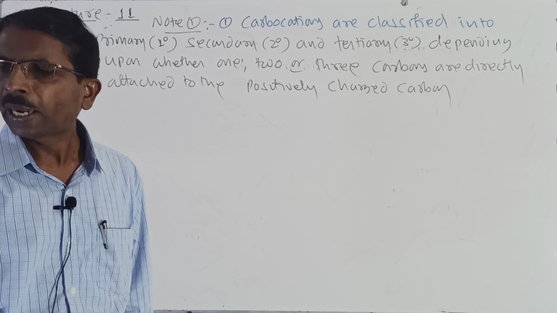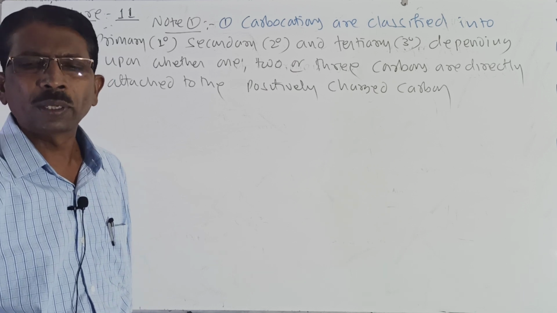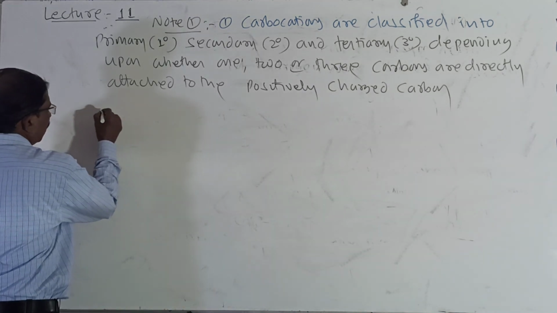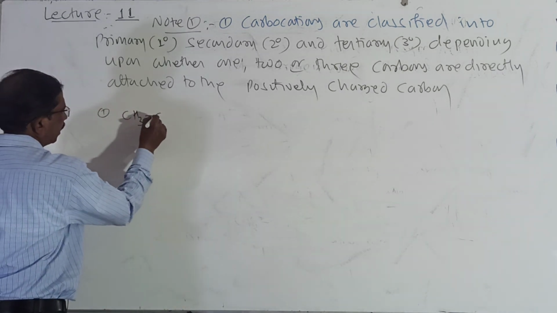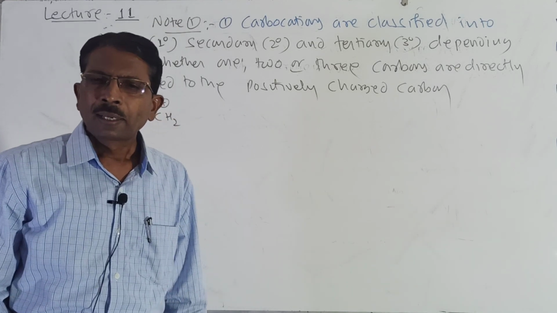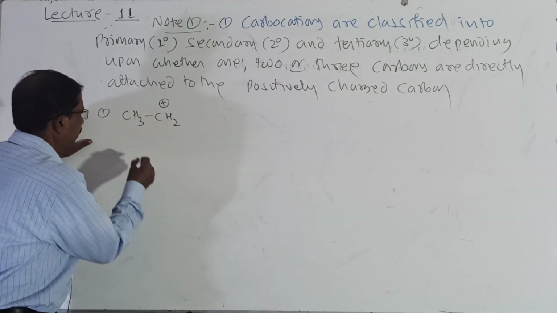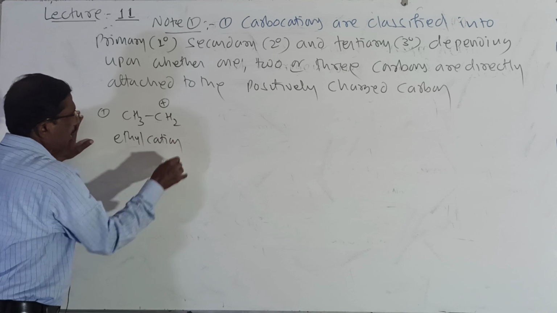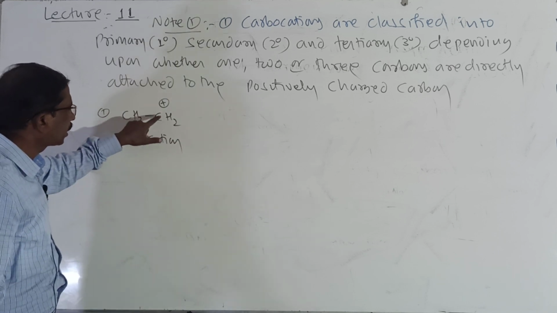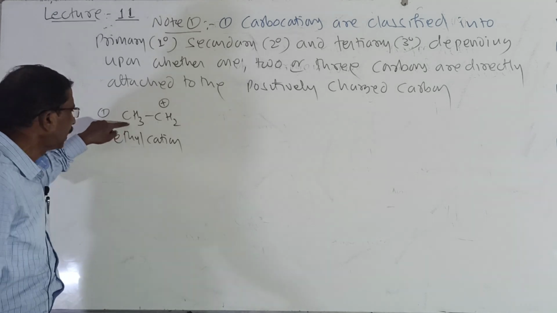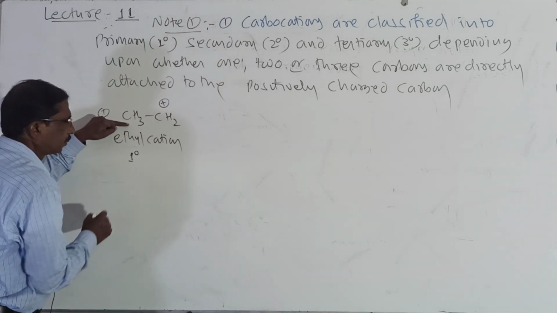So how 1, 2 and 3 are there. Look here, 1, 2, 3 means, here I will write number 1: CH3, CH2, positive. Look here, CH3, CH2, here it is called ethyl cation, and this positively charged carbon is attached to only one carbon. Then it is called a primary.